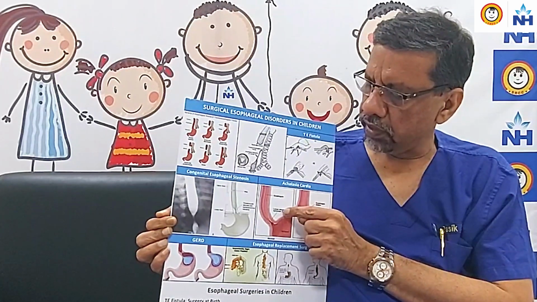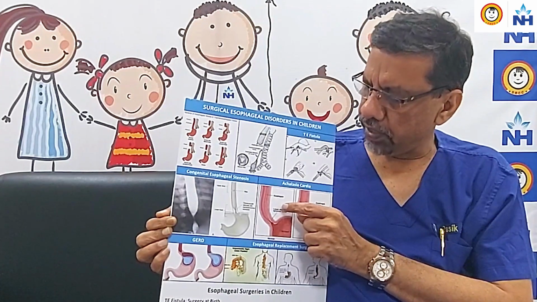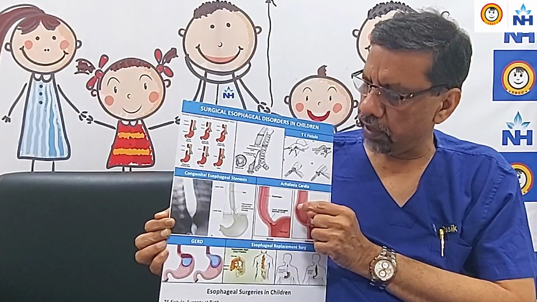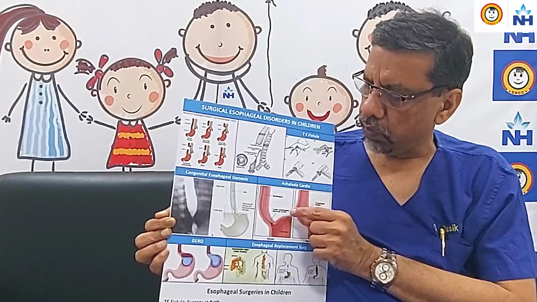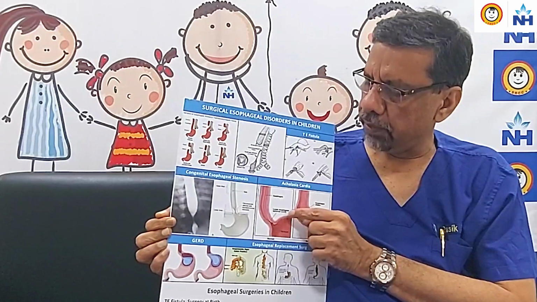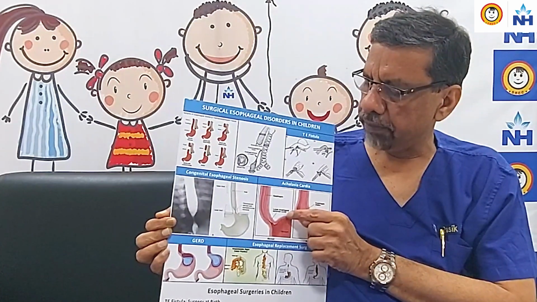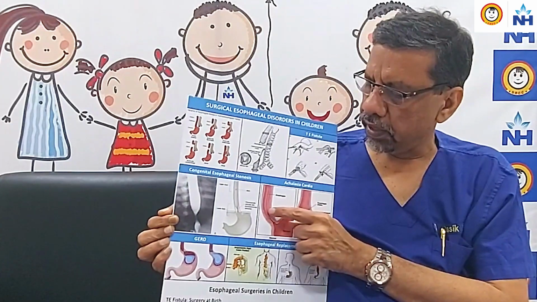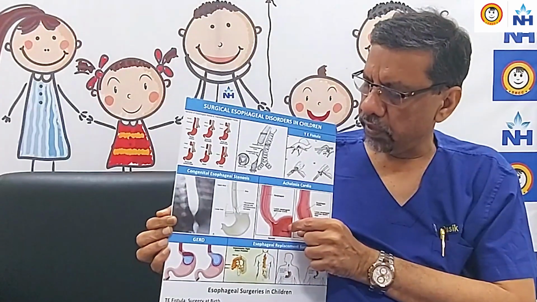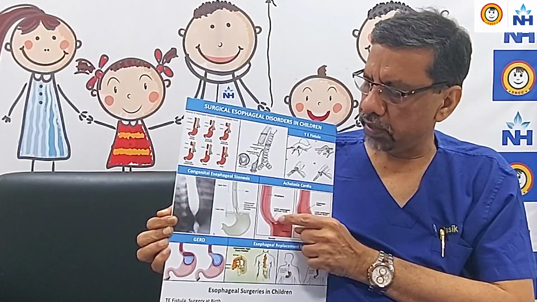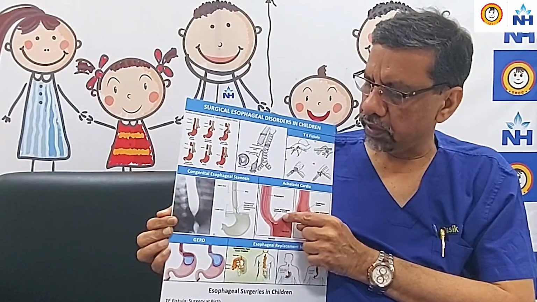The diagnosis is arrived at by doing barium swallow, then manometry and endoscopy. Once the diagnosis is made, the best results can be achieved by laparoscopic esophagomyotomy with anterior Dor fundoplication, and it has very good results.